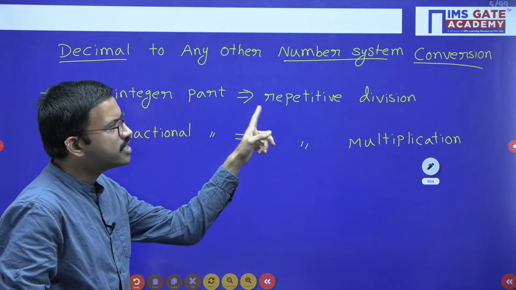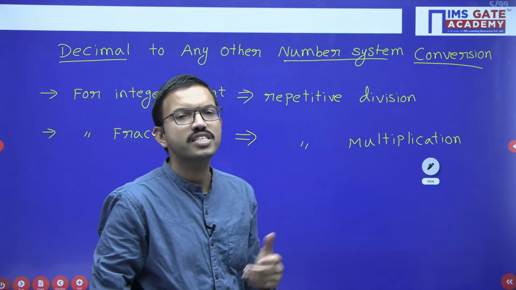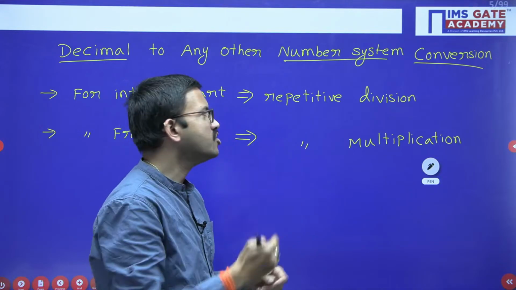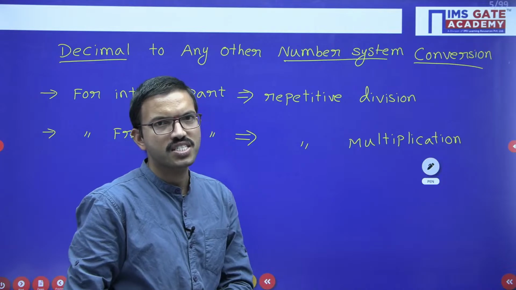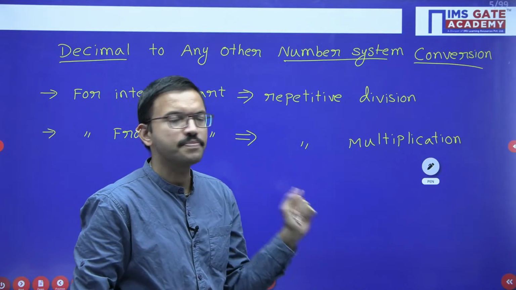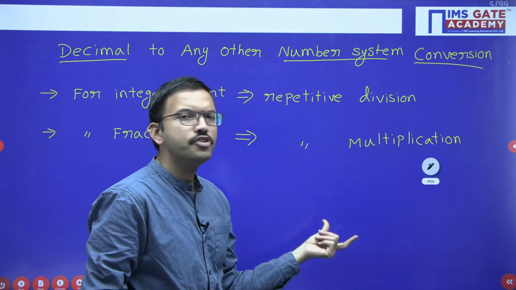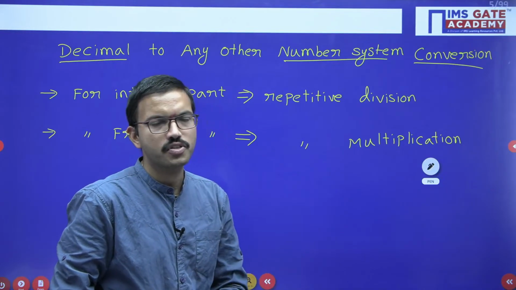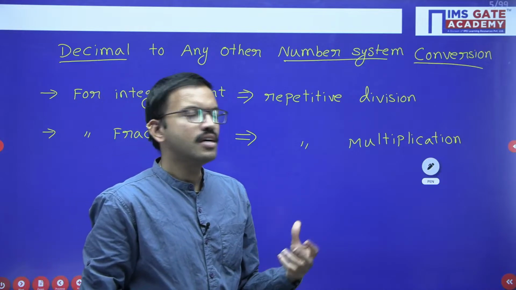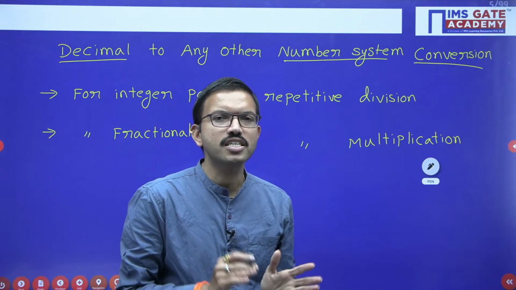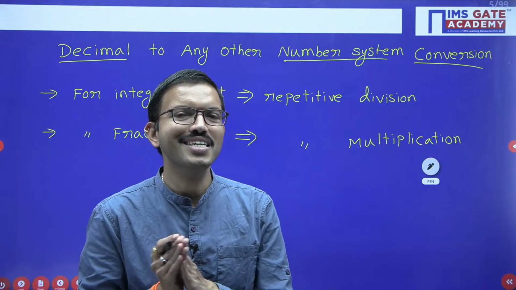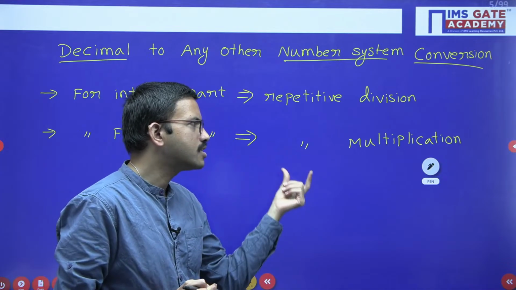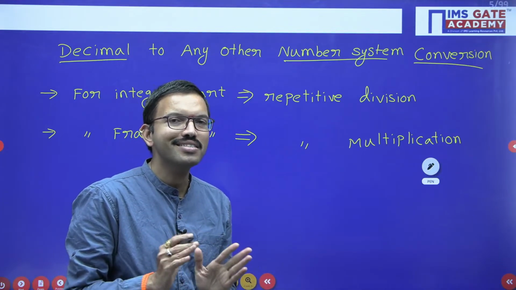And regarding repeated division, up to what step do we have to do it? It is very simple. While performing repeated division, the moment you get quotient as 0, you can stop the process. Whereas for repetitive multiplication, after a few iterations, if all the digit values are zeros, you can stop the process. Or sometimes, even after a few iterations, if you are unable to get 0, you can continue the repetitive multiplication based on the given choices.